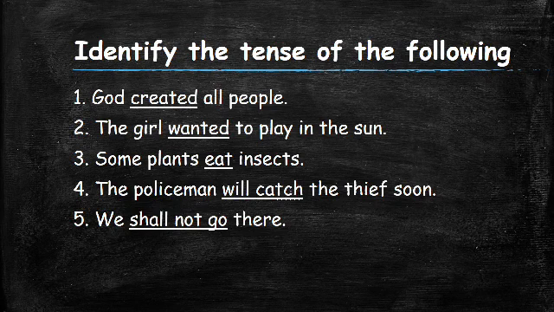It may be a positive sentence, it may be a negative sentence, because negative is the word not. But even though it is a negative sentence, it is still in the simple future tense, because the word shall plus the verb go is used in it. So shall not go is the verb, and it is in the simple future tense.